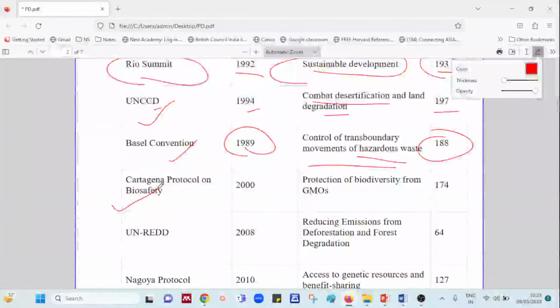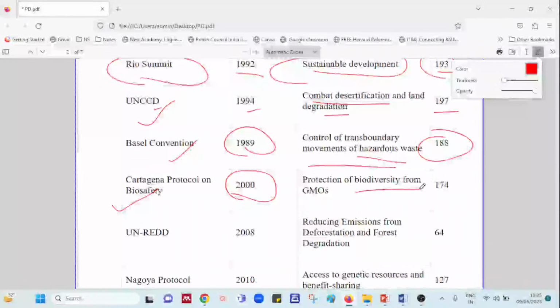Yes, we had one question based on this, so you should be able to understand that you are doing this very well. The Cartagena Protocol on Biosafety was established in the year 2000 and is basically about protection from GMOs.